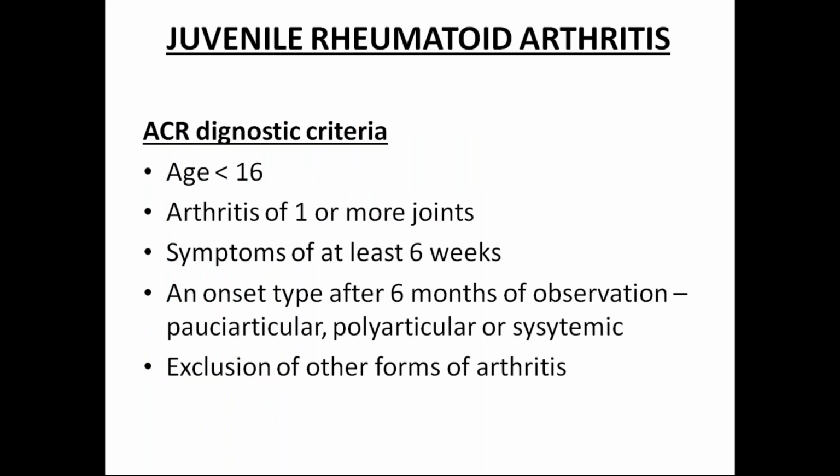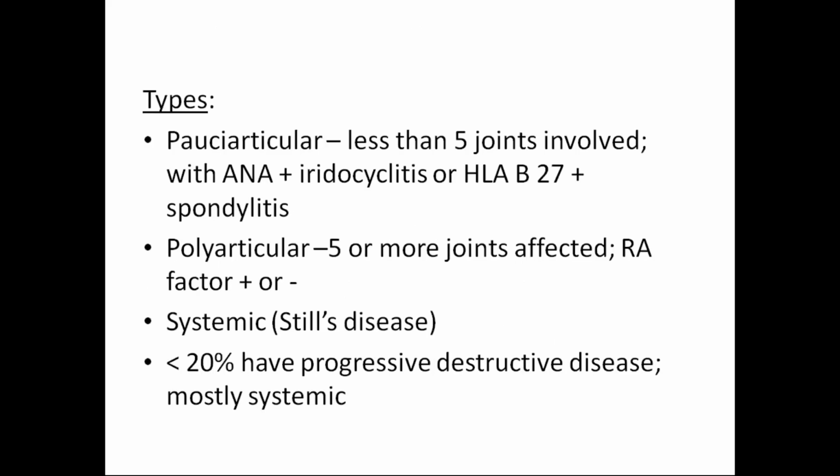Juvenile rheumatoid arthritis is nothing but one that occurs below the age of 16 years, in patients who are below 16. Juvenile means children's. So here in arthritis, one or more joints are affected, and symptoms last for at least 6 weeks. Then onset of this particular disease is polyarthritic or systemic. Types you can see are pauciarticular, polyarticular, and systemic diseases also.